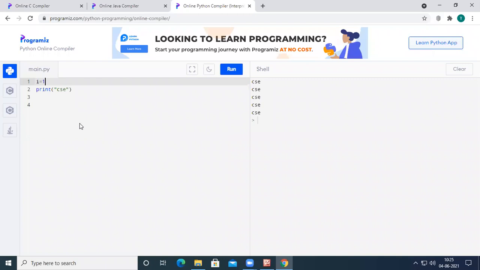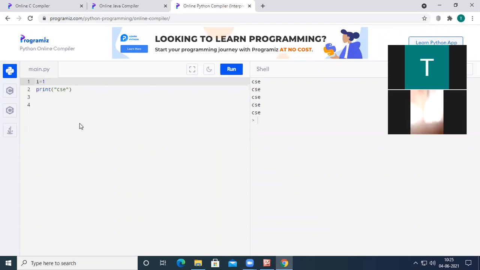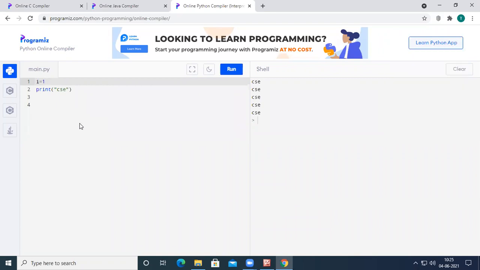Because when we discussed data types in Python, we studied that if you want to declare an integer variable in Python, simply assign an integer value to that variable. When we write I equal to 1, because the RHS value is of integer type, I becomes an int data type.